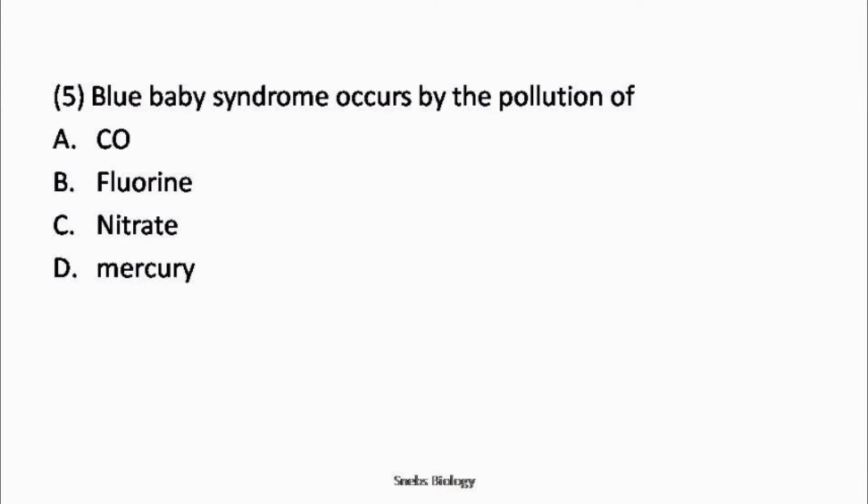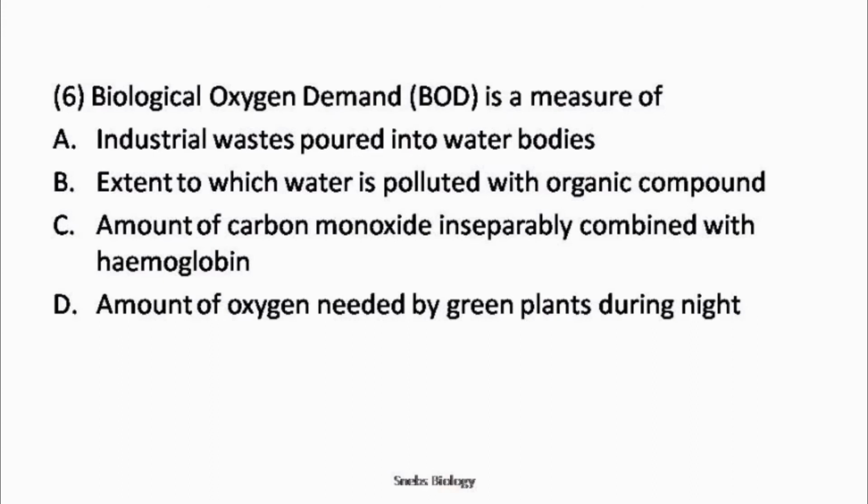Pregnant women transfer the toxic nitrates to their fetus, hence the newly born baby appears bluish and may die. So answer is option C. This is a very important question. Remember this, okay? Next, question number 6.